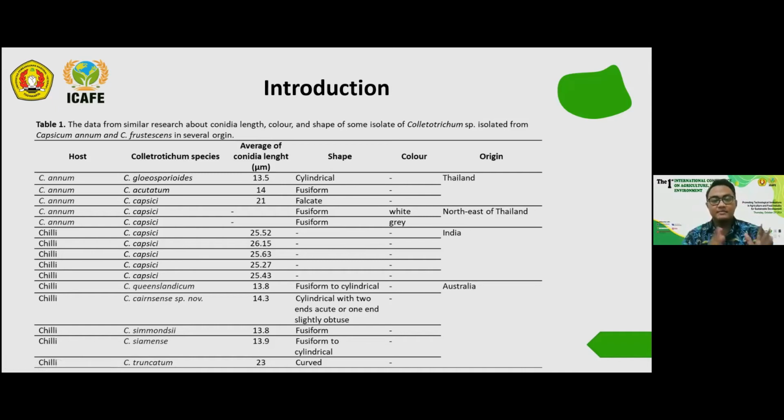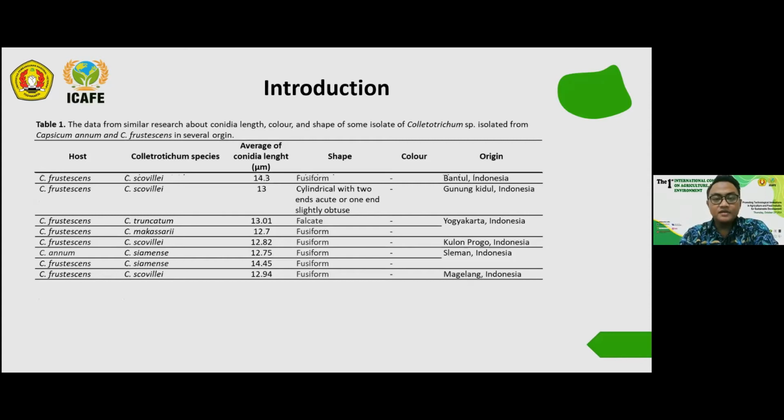So the gap between maximum and minimum conidia length is very high. The shape is also very diverse: some cylindrical, fusiform, falcate, and also curved. So Colletotrichum has a high diversity in these research results.